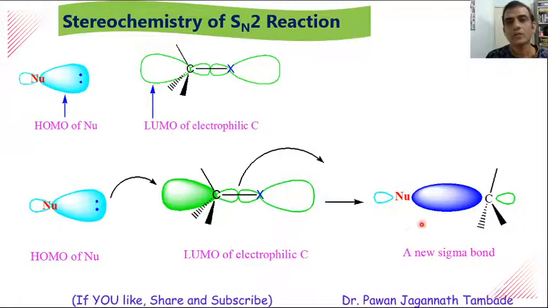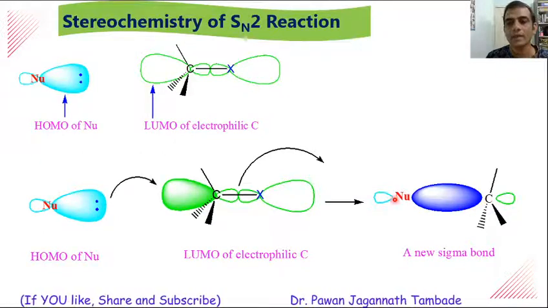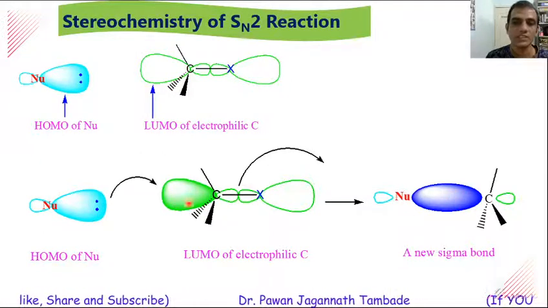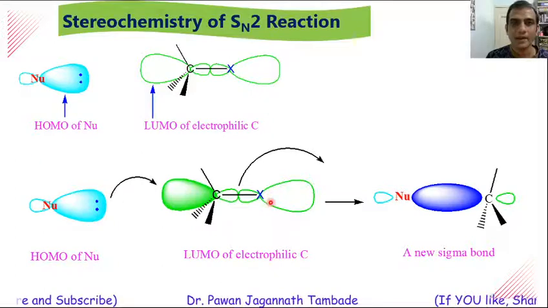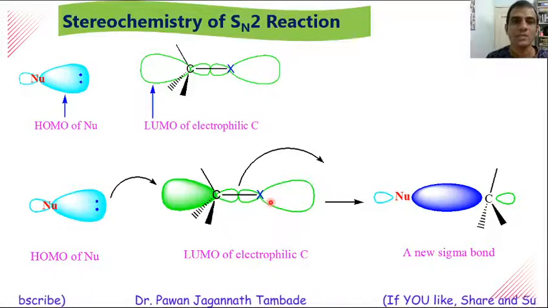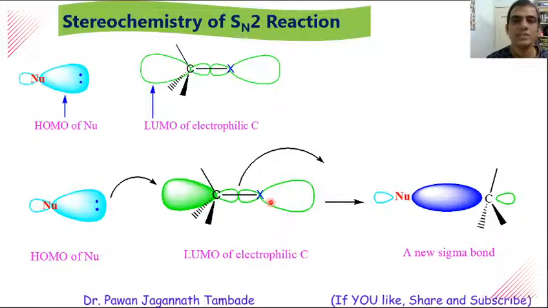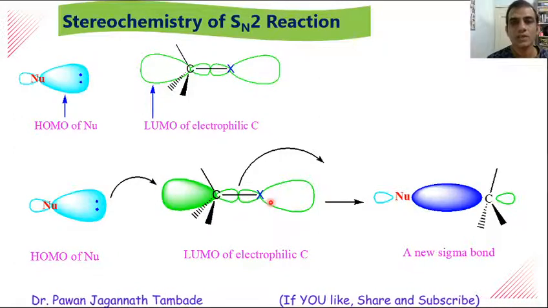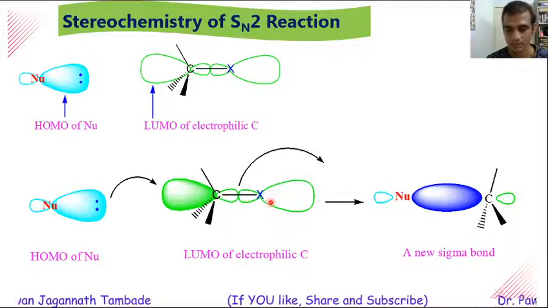So there is a formation of a new bond between carbon and the nucleophile, which is opposite to the carbon X bond, and that is why we observe inversion in stereochemistry during SN2 type reactions.